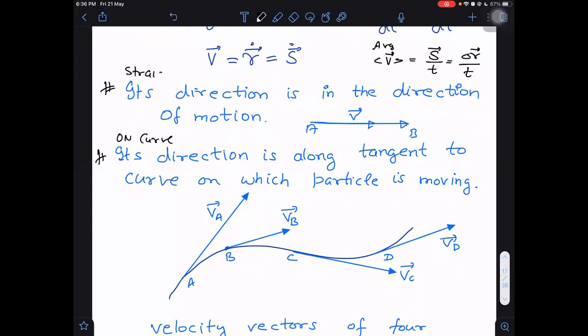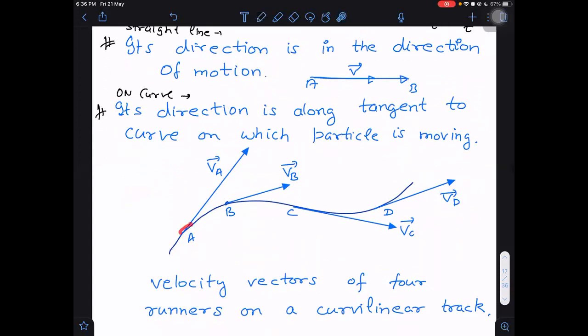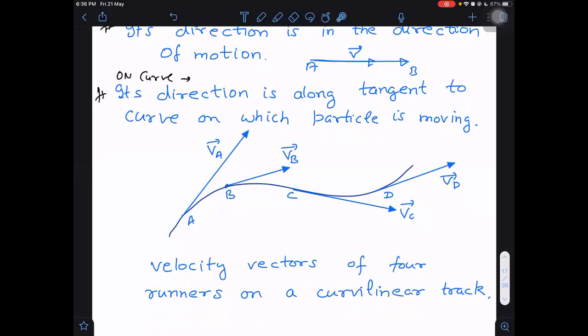First example I have taken for straight line motion, but second I am taking on a curve. On a curve, what is the direction of velocity? Let us say the particle is moving this way along this curve, and there are some runners there. A runner, B runner, C runner, D runner, and it is a racing track. They are running on this.